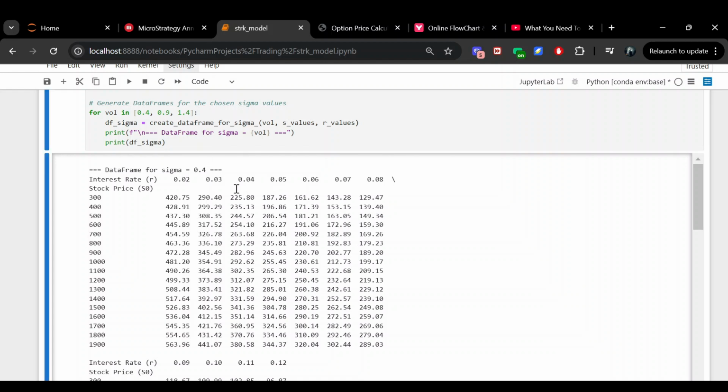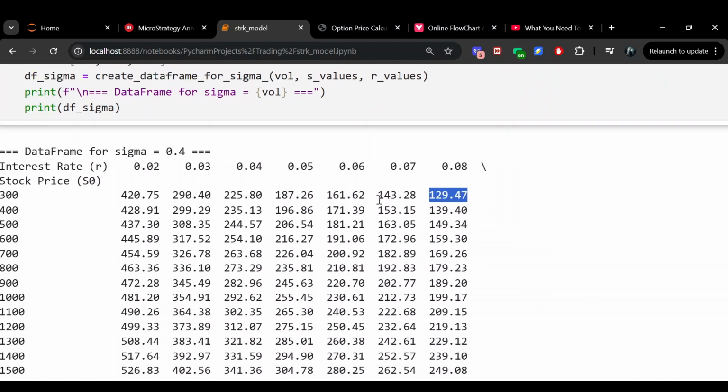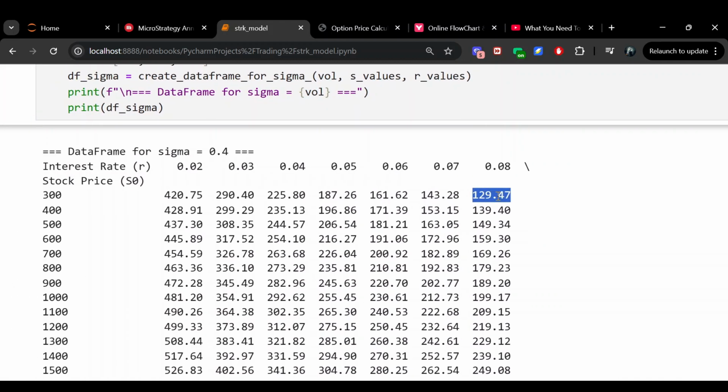So how do you read this thing? Well, first off, it starts with an implied volatility assumption. So this is the 40 vol assumption. You would look up the interest rate assumption. So let's say you assumed 8%, and you would look up the current price of MSTR. Let's say it was $300, and you would just go down the table and see, okay, that is valued at 129.47, assuming a 40 implied volatility for MicroStrategy.